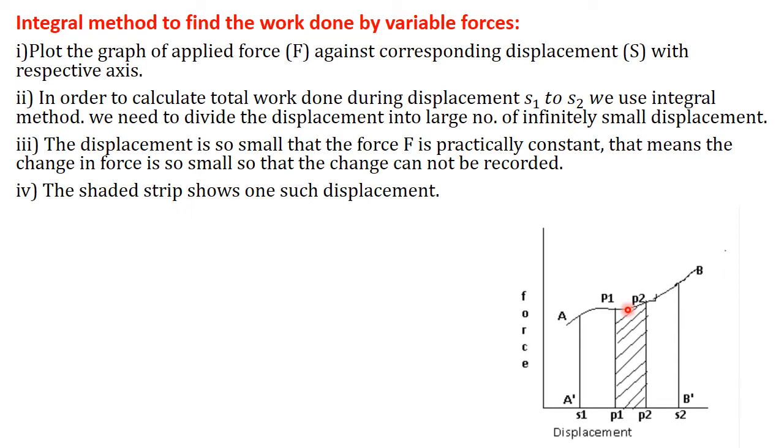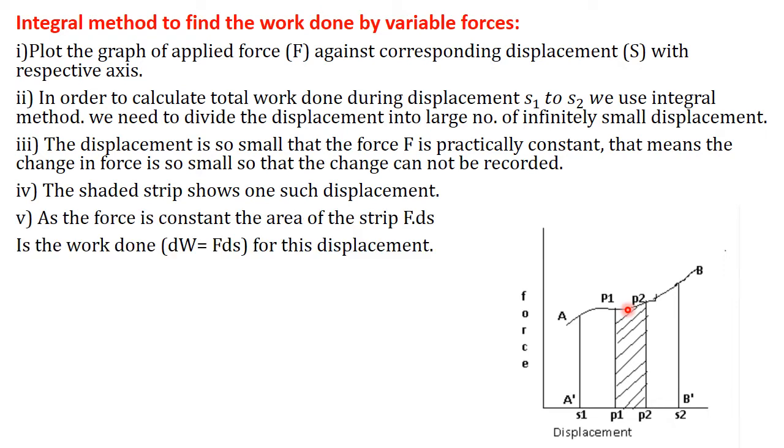Now the shaded strip is the small infinitesimal area for one such displacement. As for that small displacement ds the force is constant, using the formula, work done is equal to force into displacement, we can calculate dW equal to F into ds. Why dW?